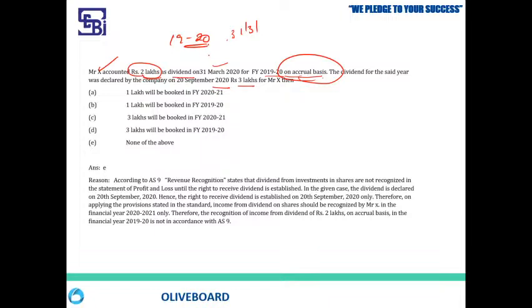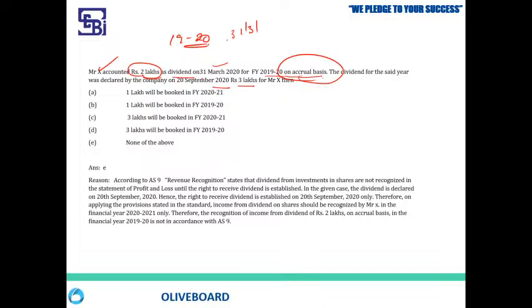He can't do it. Why? Because AS9 clearly states that dividend will be booked only when the recipient establishes the right to receive the dividend. You cannot just book it on your assumptions, you cannot accrue the dividend income.